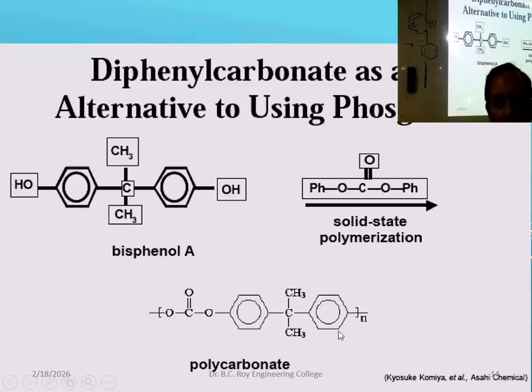And you are getting polycarbonate. This is solid, this is solid. This is liquid, but this is solid. Solid phase polymerization: this and this will solidify, and nothing is produced as a side product. No waste, a zero waste technique.